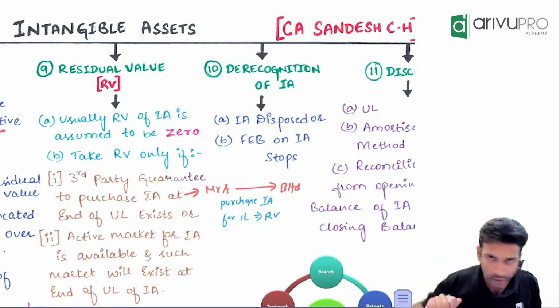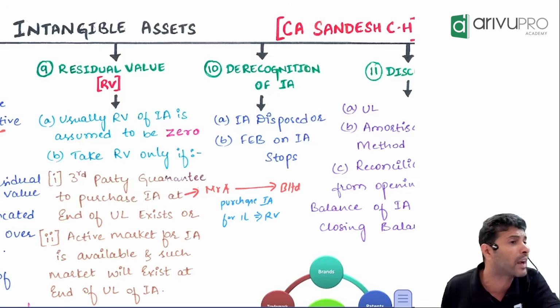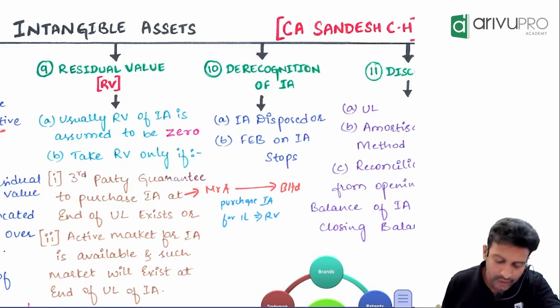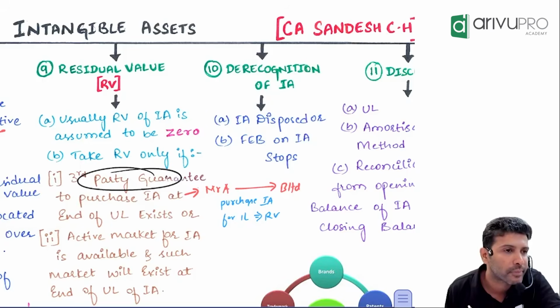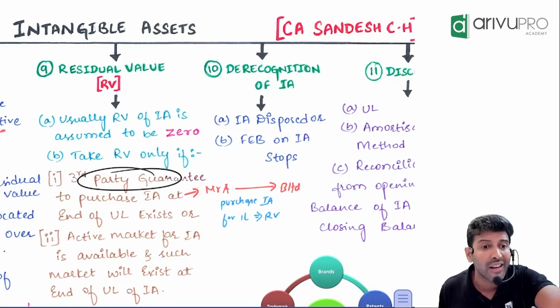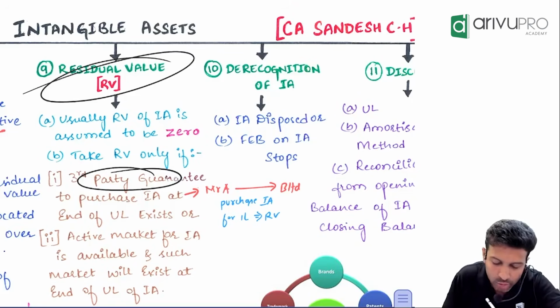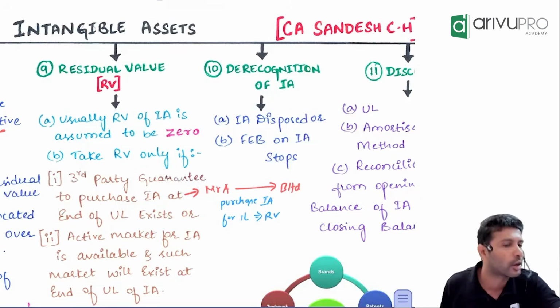I am using a software, okay, and Sita has approached me saying she will buy that software after how many years? 4 years. By paying how much money? 4 lakh. Correct? That we call it as third party guarantee. And we have made a contract like that. After 4 years, I will sell this particular asset to Sita for how much value? 4 lakh. Then that 4 lakh can be taken as what? Residual value for amortization calculation.